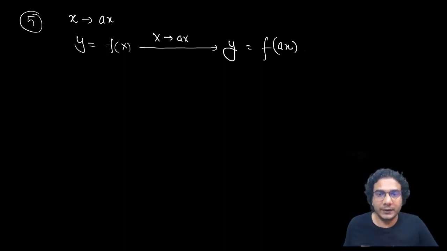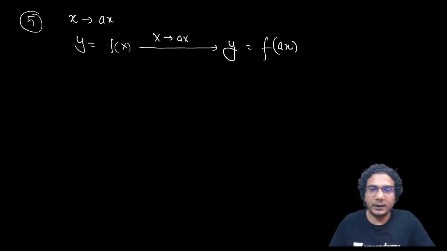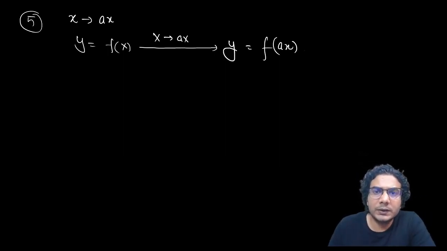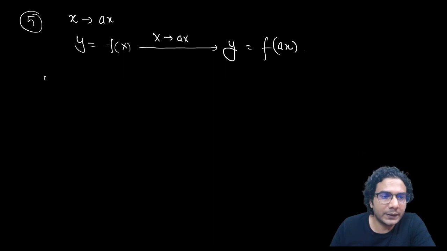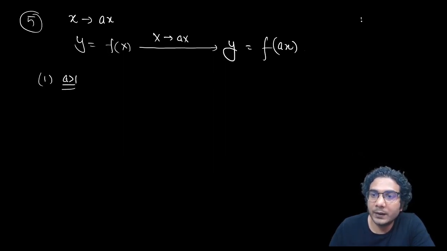Now see what happens when you replace x by ax. a might be more than 1, a might be less than 1. So depending on the value of a, let's take a more than 1 first of all. So first case, when a is more than 1, what will be the change? See, the domain of f(x), if you remember. I'll revise first. We were taking this graph of f(x), y is equal to f(x).